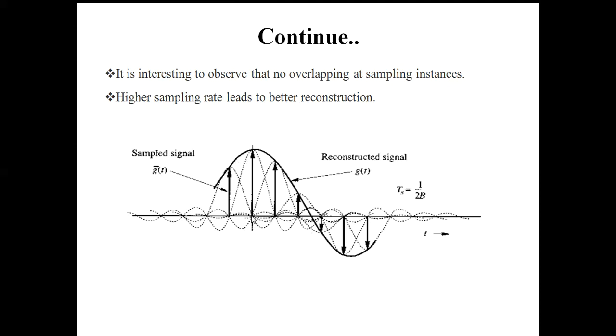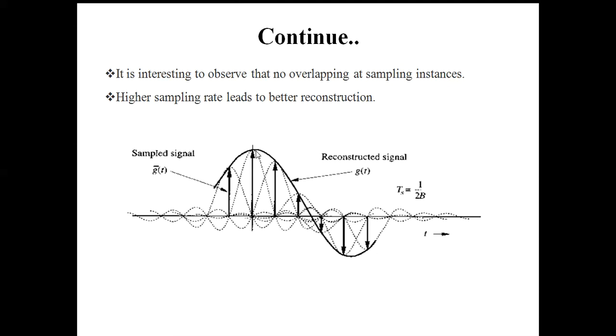The reconstructed waveform can be shown like this. You can see this one is the sampled signal g-bar(t), and we multiply it by the sinc function. This is the amplitude at t equal to 0, and this is the sinc function at this point, and this one is the amplitude at t equal to 1, and this is the shifted version of the sinc function, multiplied by this. So ultimately we get this one, the reconstructed version.